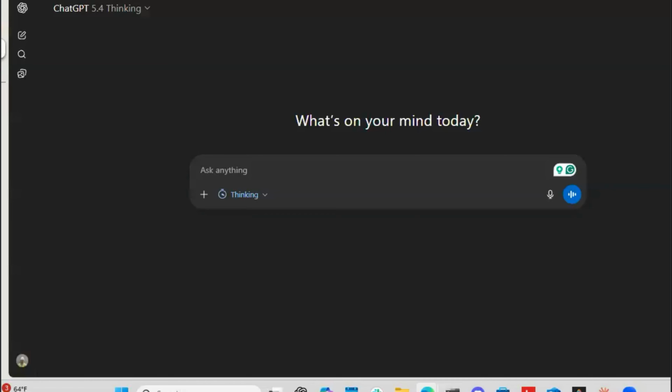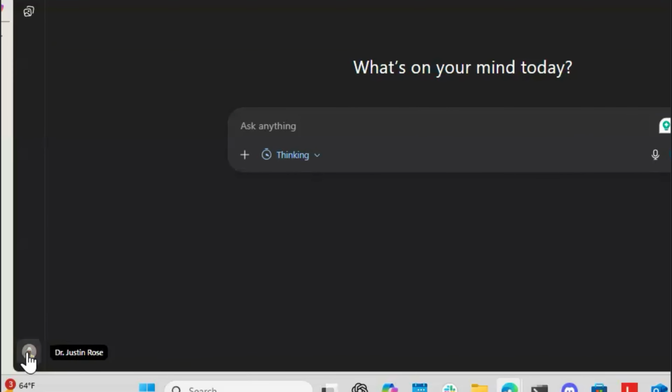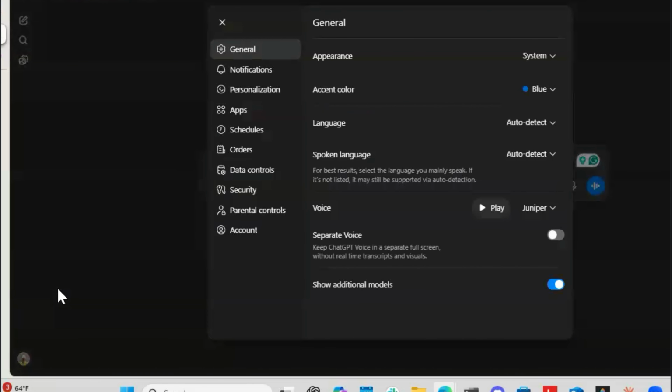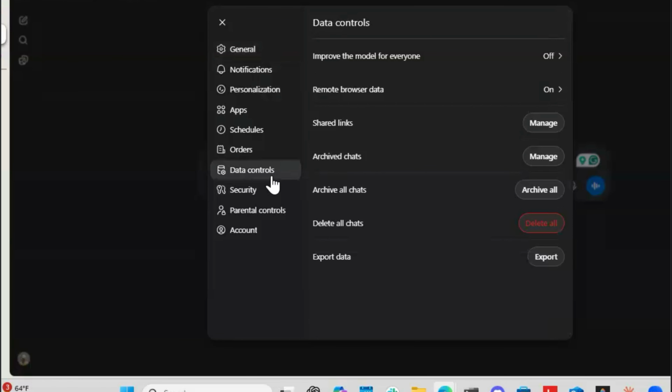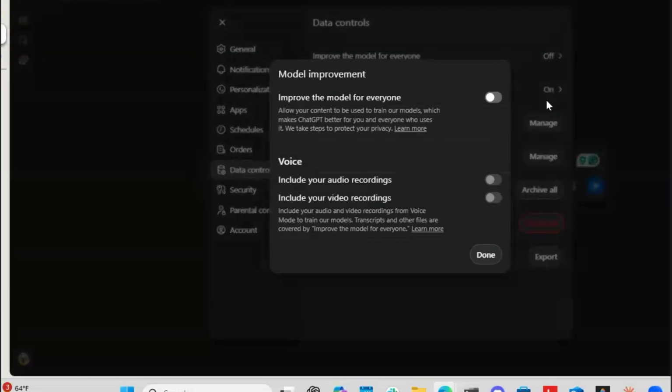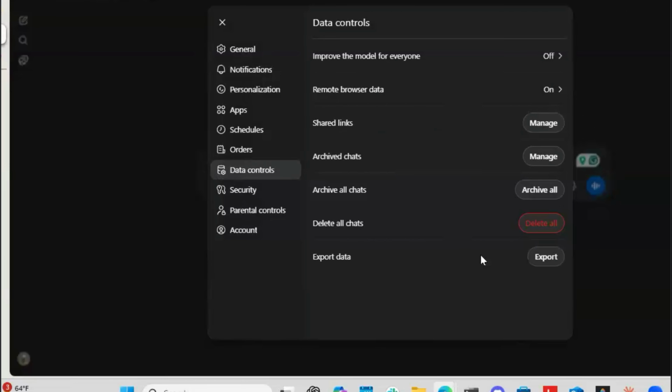So ChatGPT, you're going to see here, very similar. We're on our main page. Again, I'm going to click on settings, go to the settings cog, data controls, improve the model for everyone. It's going to bring up a pop-up: on, off, include your audio recordings, include your video recordings, include any of your chats or work. So if I turn one off, it turns them all off. Click done. There we go.